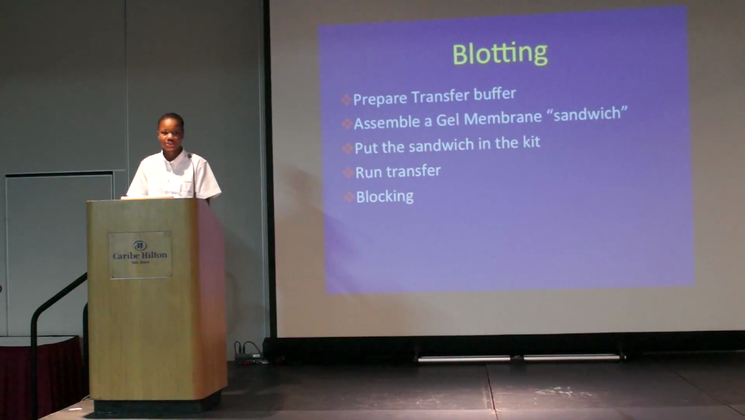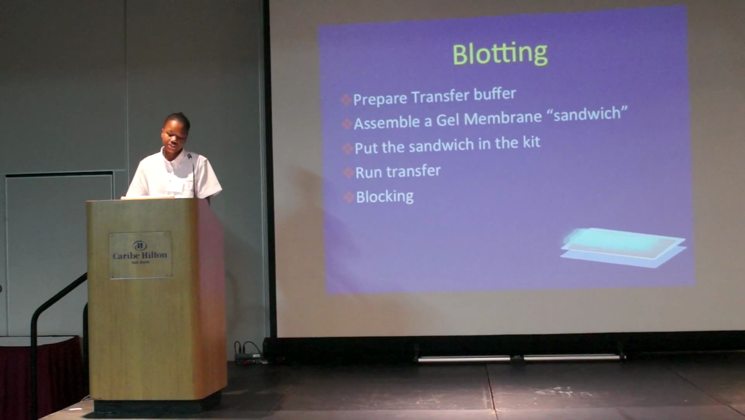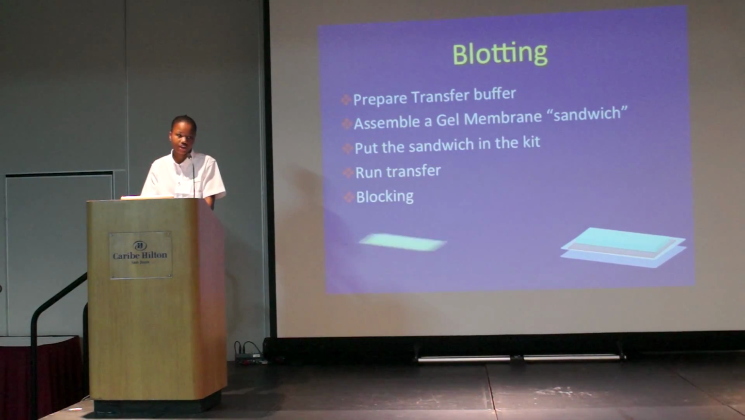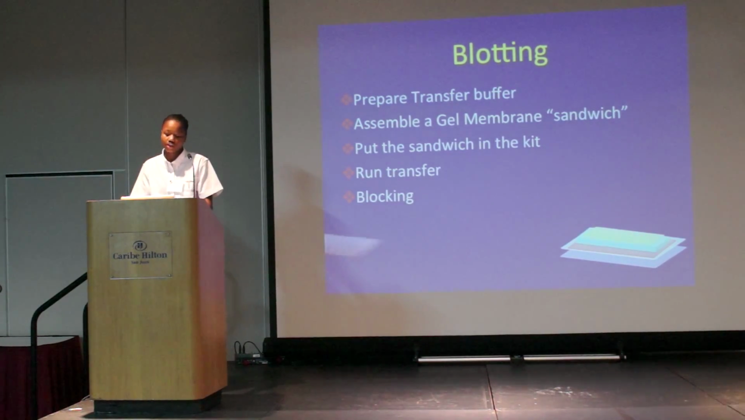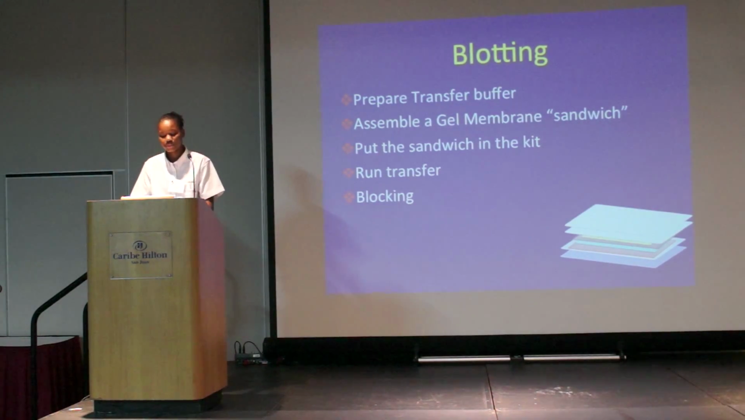First, we prepared our transfer buffer. Once this was ready, we could begin assembling our gel membrane sandwich, and each part of the sandwich was soaked in transfer buffer before being added. This consisted of 2 blotting pads, followed by a filter paper, our gel from the previous gel electrophoresis procedure, a nitrocellulose membrane, another filter paper, and another 2 blotting pads. Our sandwich was entered into the kit, and the transfer was run for 2 hours with a voltage of 25.